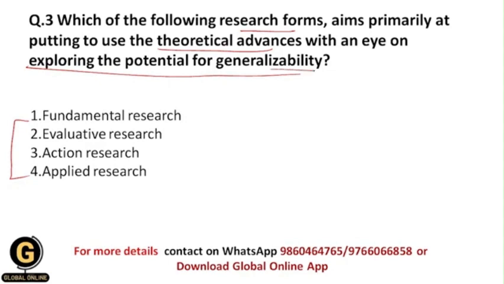Generalizability is nothing but generalizing the results of our solution to other real situations. This is called generalizability.